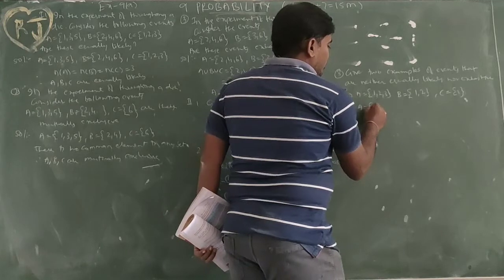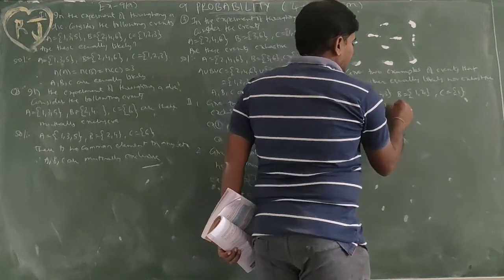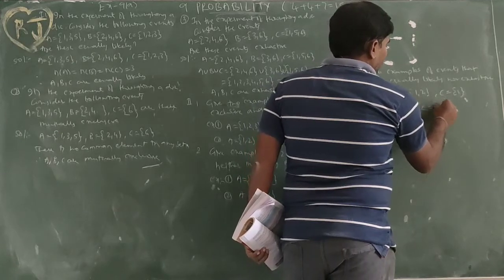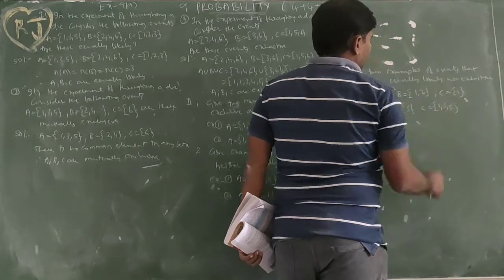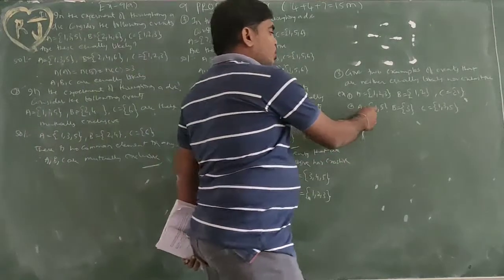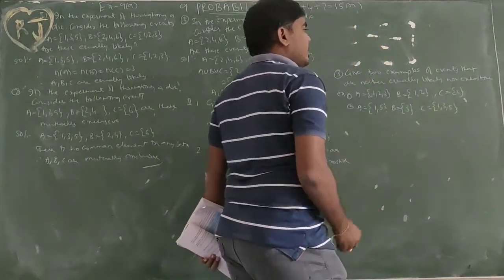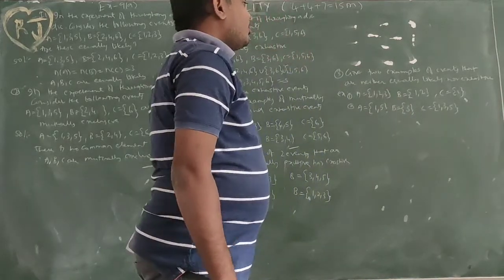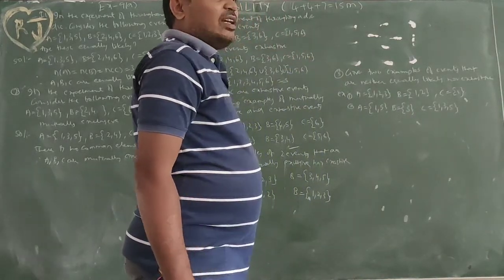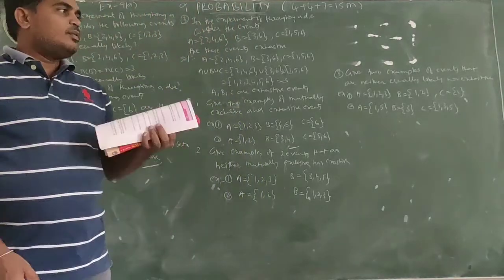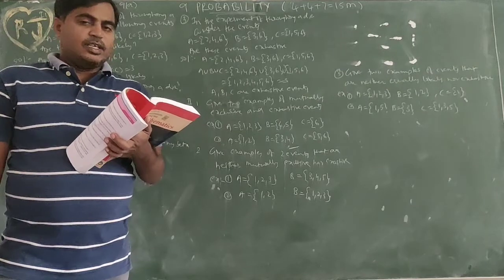One more example. A = {1, 5}, B = {3}, C = {1, 3, 5}. So these are also not equally likely: 2 elements, 1 element, 3 elements. So 6 missed, 4 missed, and 2 also missed. So these are not exhaustive, not mutually exclusive, not exhaustive. So this is about exercise 9A.